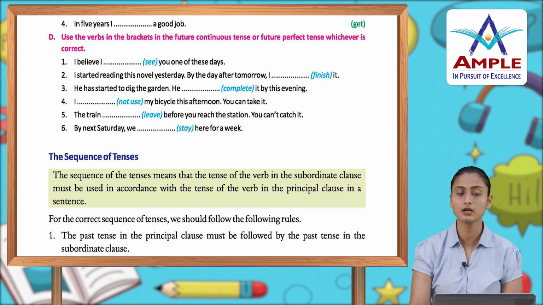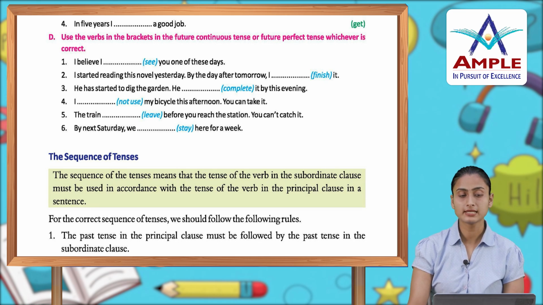Use the verbs in the brackets in the future continuous tense or future perfect tense, whichever is correct. I believe that I dash you one of these days. I will see you one of these days.